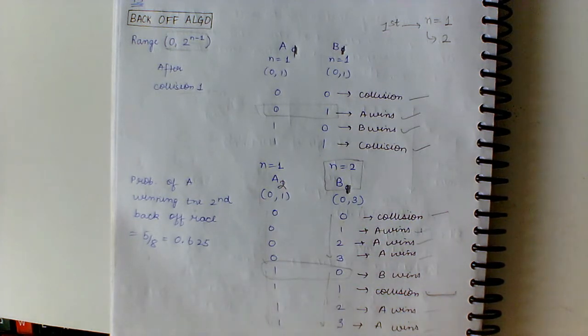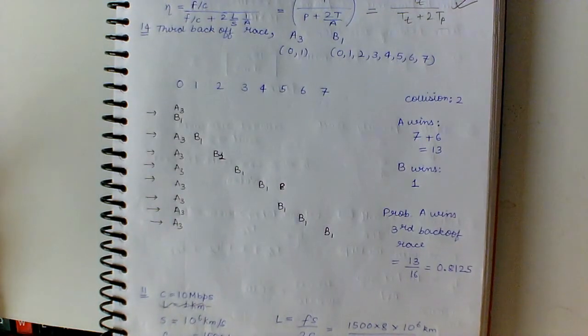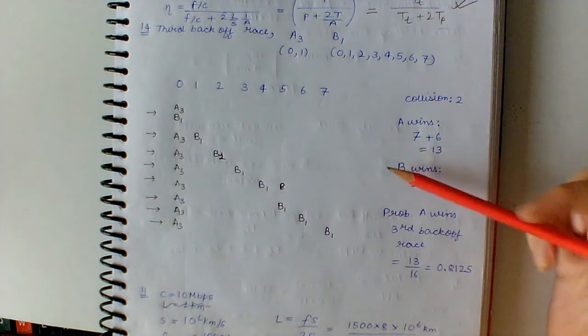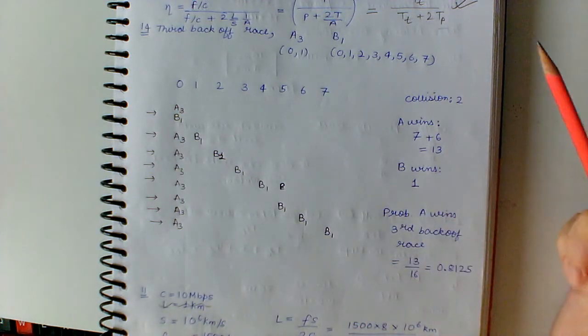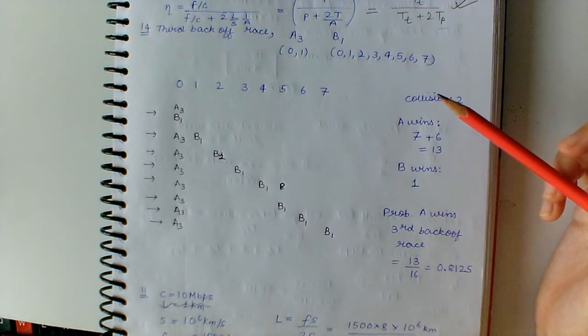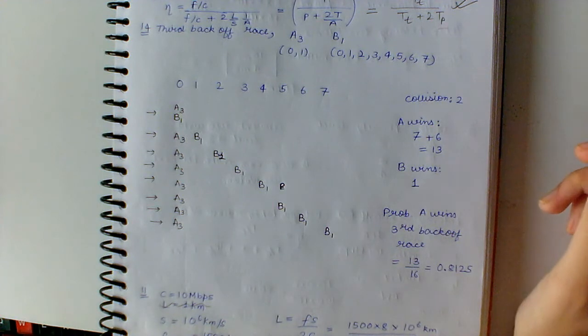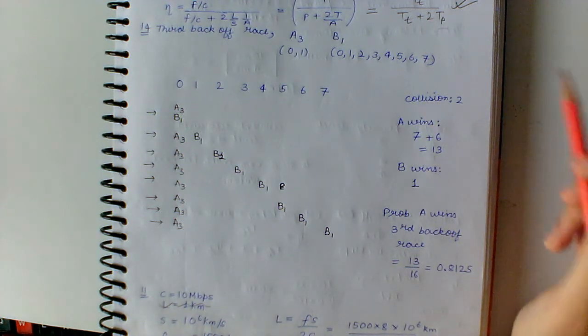Now, question number 14. The method for solving this is the same, but I have just written it differently, so that we can see both of the ways of solving this question. Question 14 is: suppose A wins the second back-off race, A transmits A2, and when it is finished, A and B collide again as A tries to transmit A3 and B tries once more to transmit B1. Calculate the probability that A wins this third back-off race immediately after the first collision.